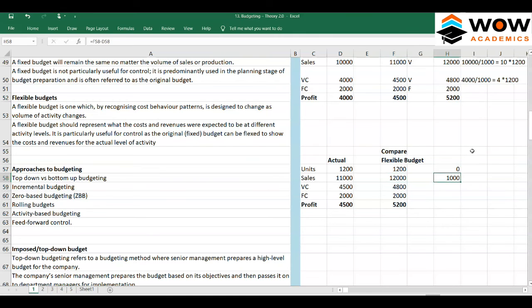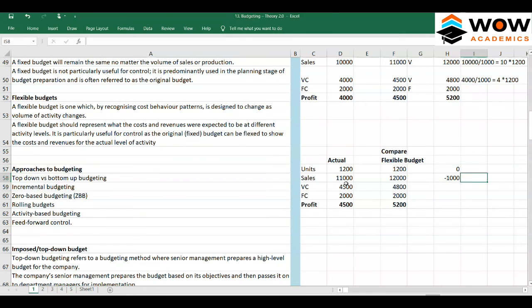So we should minus like this. This is a negative one because he should have got 12,000 as income, but he got only 11,000. What is the problem here?